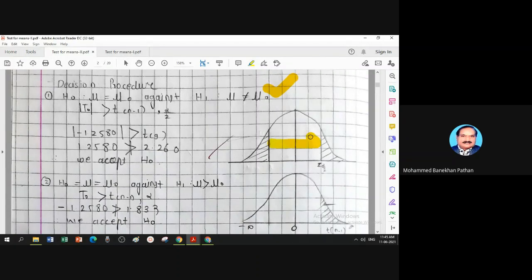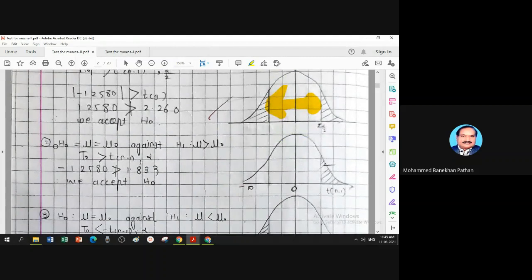So when it is coming in the unshaded area, then you have to accept your hypothesis. If calculation falls in the shaded area, then you have to reject. That is the simple logic to avoid confusion in the decision. So a better way is to draw the graph and then check whether your hypothesis H naught is accepted or rejected.